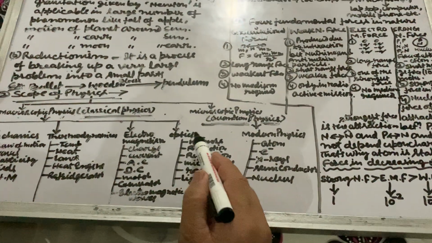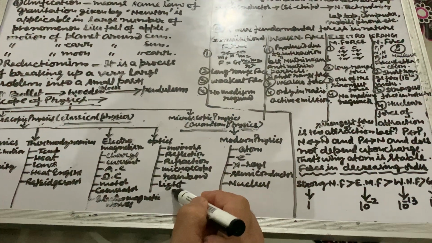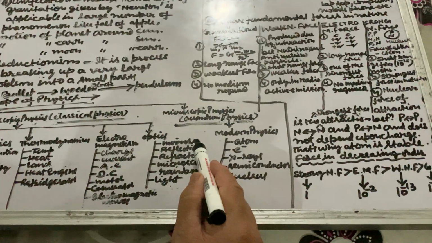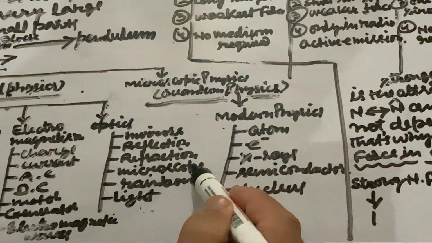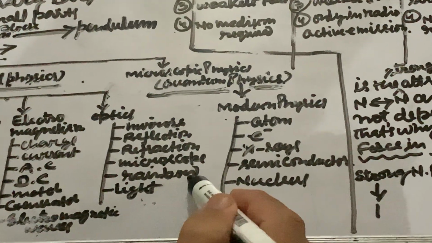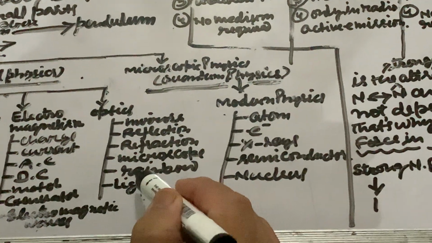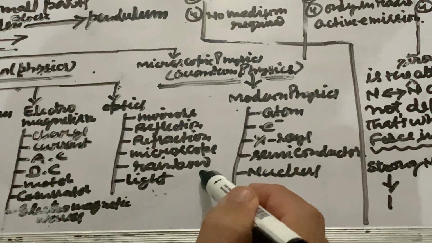And in optics we study light, mirrors, that is reflection, refraction, microscope, the formation of rainbow, dispersion, scattering.